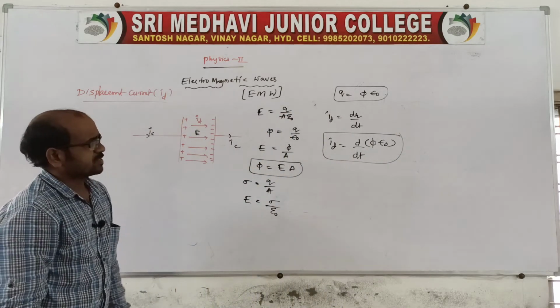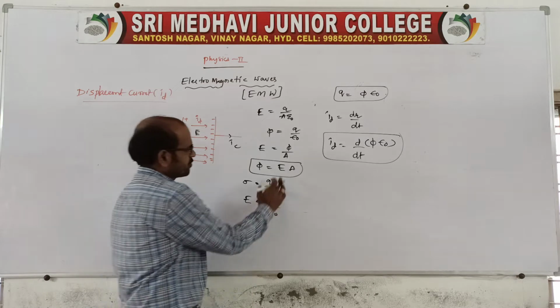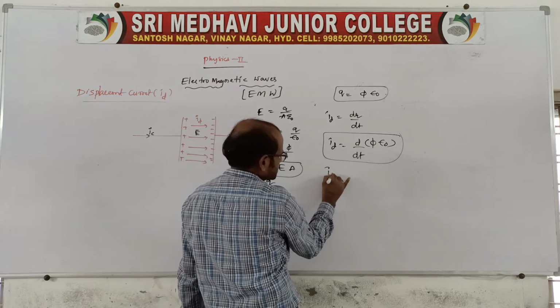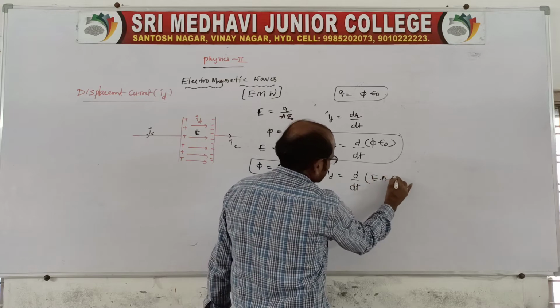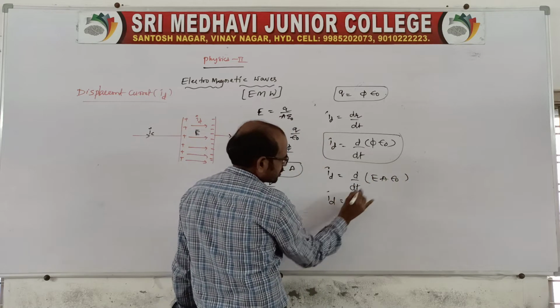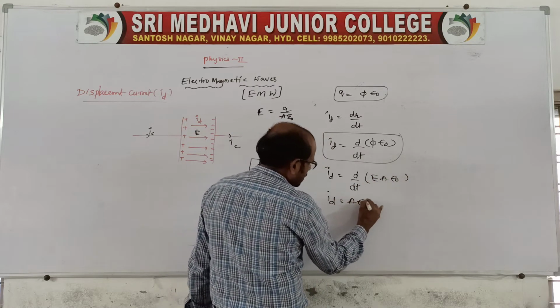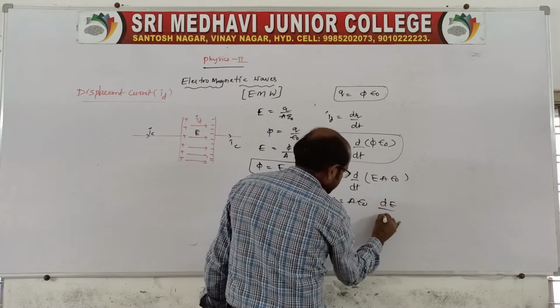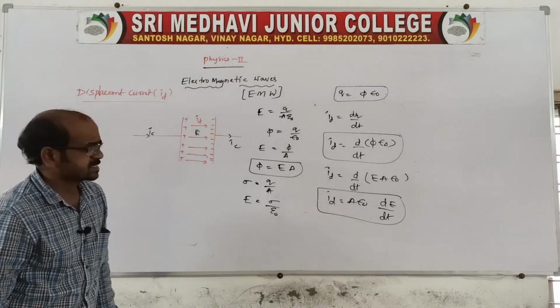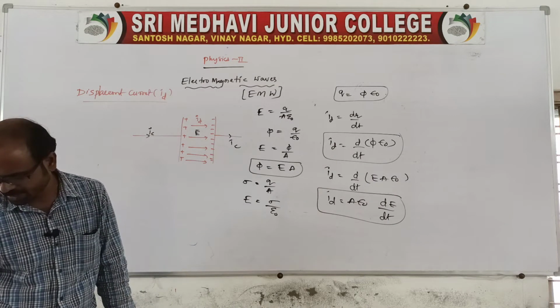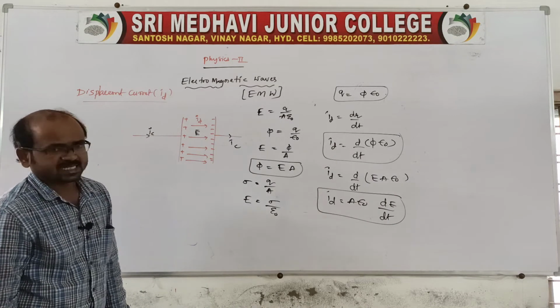Is it okay now? This is flux into epsilon naught. So we can replace flux: displacement current is equal to d by dt of EA into epsilon naught. So ID is equal to A epsilon naught into dE by dt. This is the displacement current, the displacement current given by Maxwell.